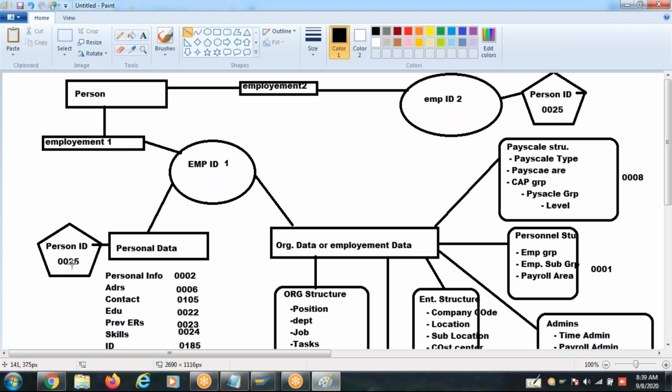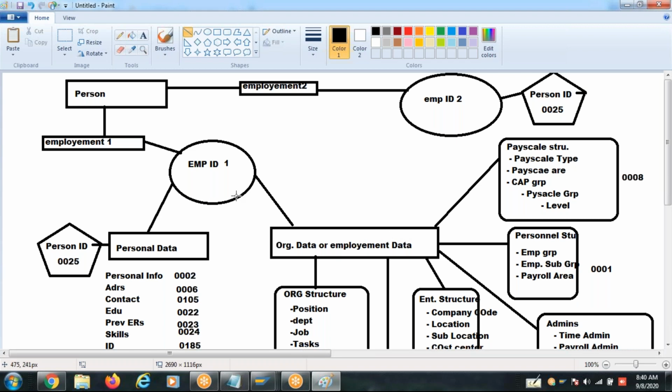The person ID is common between employee ID 1 and employee ID 2. Remember this, because it is the same person who is performing two employments. So every employment will have an employee ID. And this employee ID 2 has its own organization employment data. This part is not the same between employee ID 1 and employee ID 2.